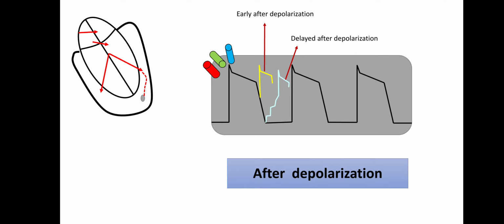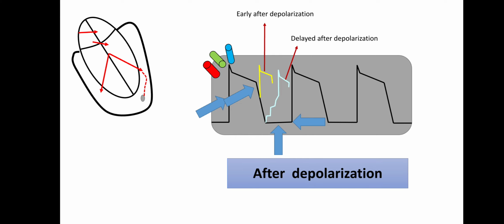So normally what was expected? First of all, a primary depolarization should occur. This primary depolarization is followed by a primary repolarization. After completion of this primary repolarization, there should be a resting stage, and after completion of this resting stage, another primary depolarization should take place. So this is what is normally expected.